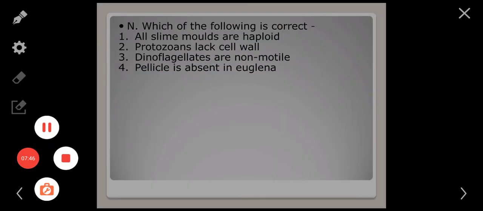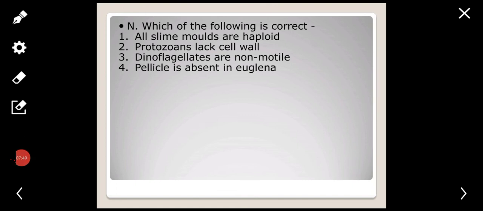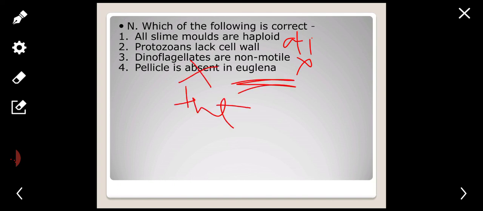Next question. So quickly read the statements. Which of the following is correct? All slime molds are haploid. Protozoans lack cell wall. Dinoflagellates are non-motile. Pellicle is absent in Euglena. So all slime molds are haploid, no; some are haploid and some are diploid also. Dinoflagellates are non-motile, false; they are motile. Pellicle is absent, no; basically it is present. So protozoans lack cell walls is correct.